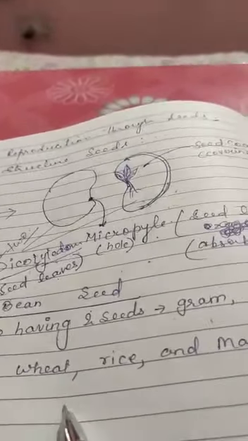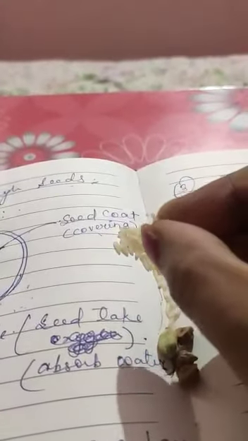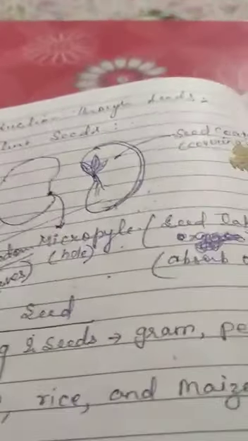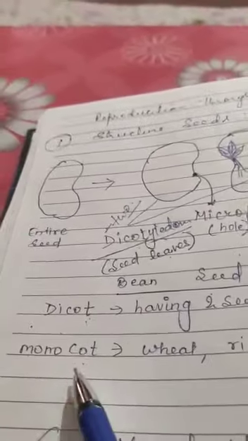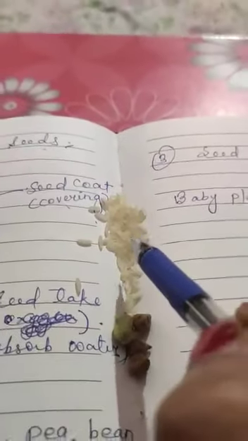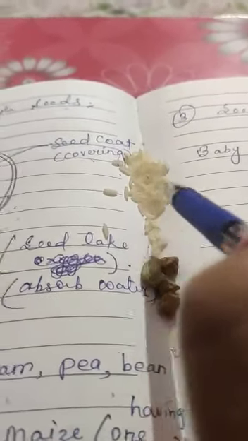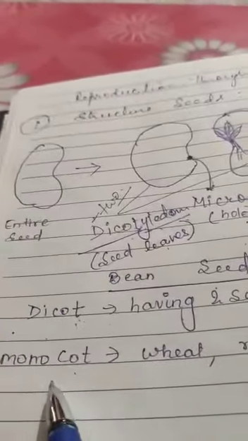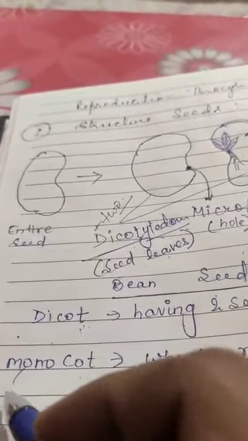Next, wheat, rice and maize. Here we have kept rice. Have you seen rice? This is only one. No partition will be there. So if there is no partition, then this type of seeds, wheat, maize, rice, we will keep in monocot, means one seeded.